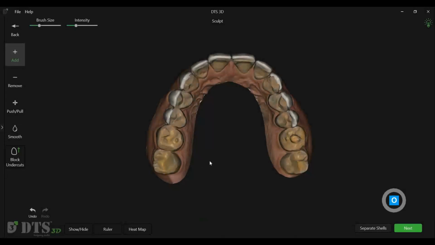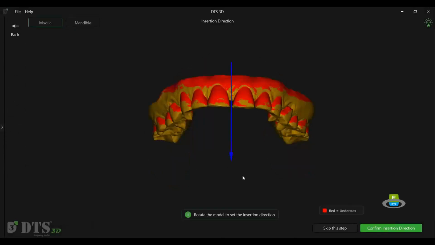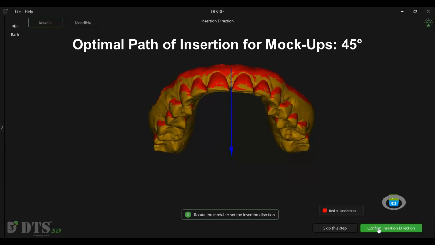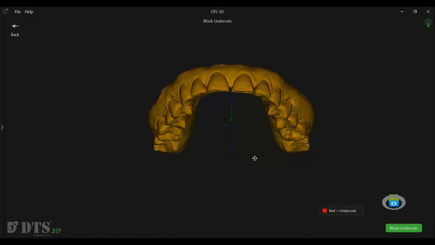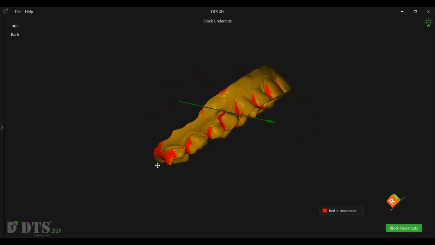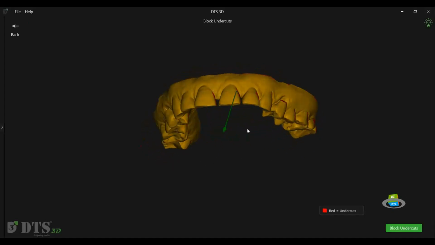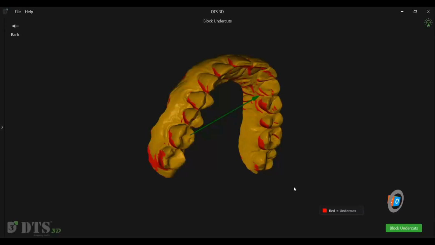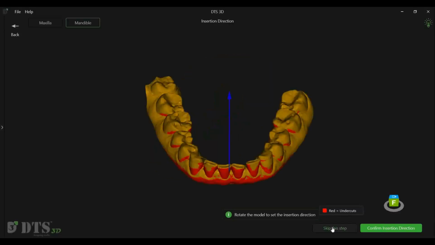For a passive fit of the shells, blocking undercuts is mandatory. A 45-degree path of insertion is generally optimal. Click Confirm and review the detected undercuts. Then click Block Undercuts. The software automatically blocks the undercuts and applies a default offset to ensure a smooth and passive fit.